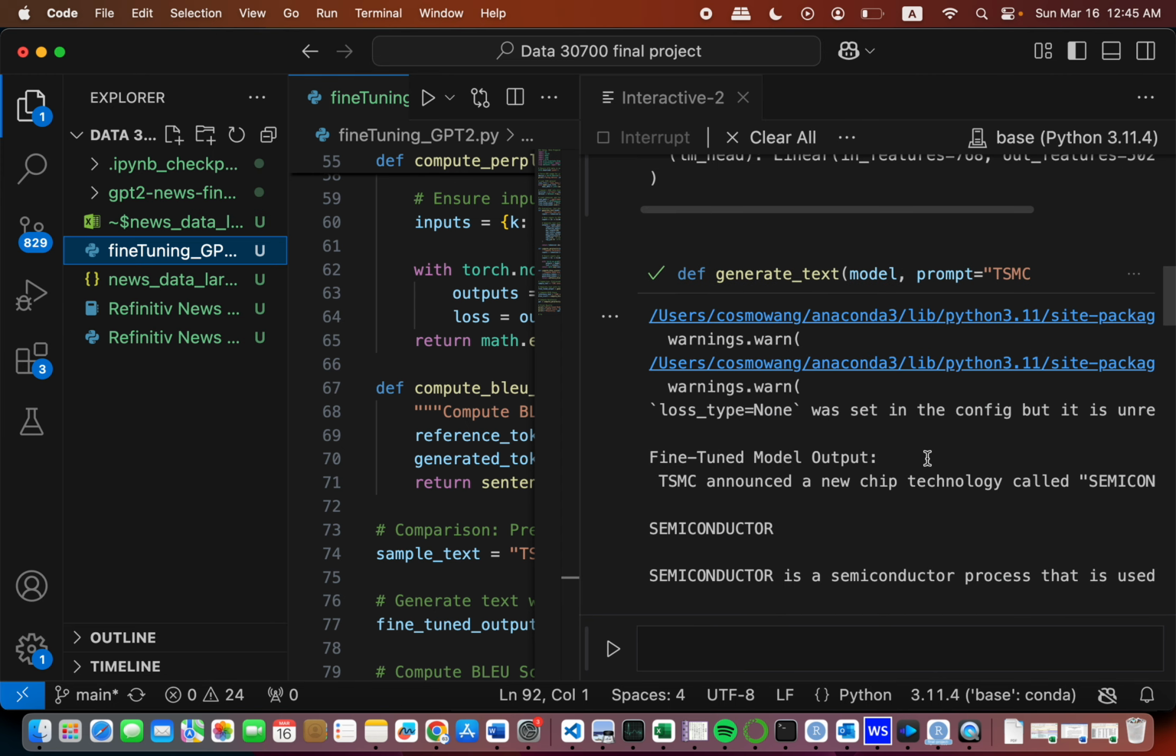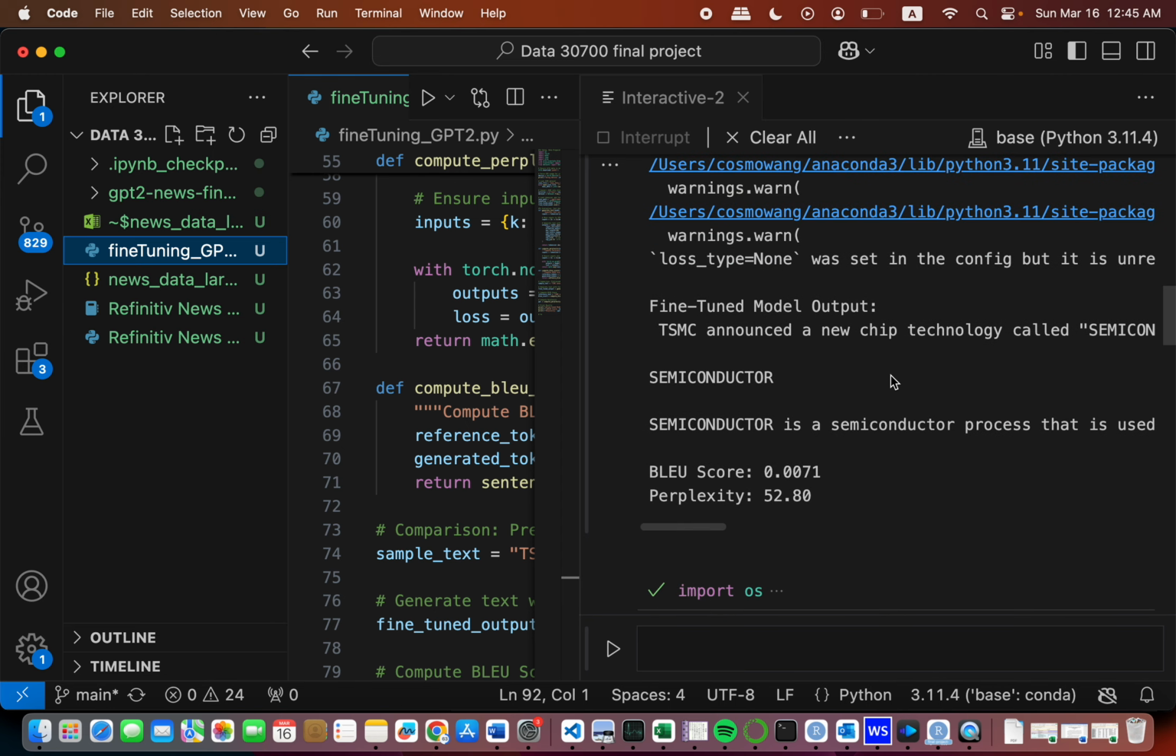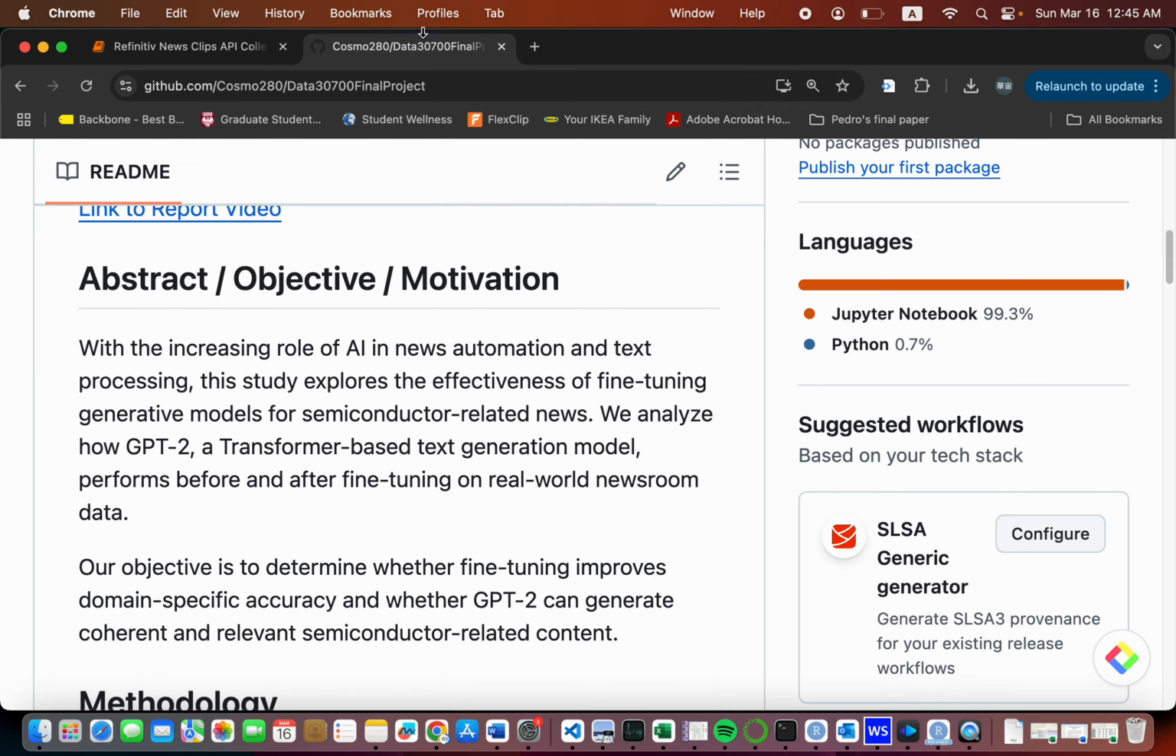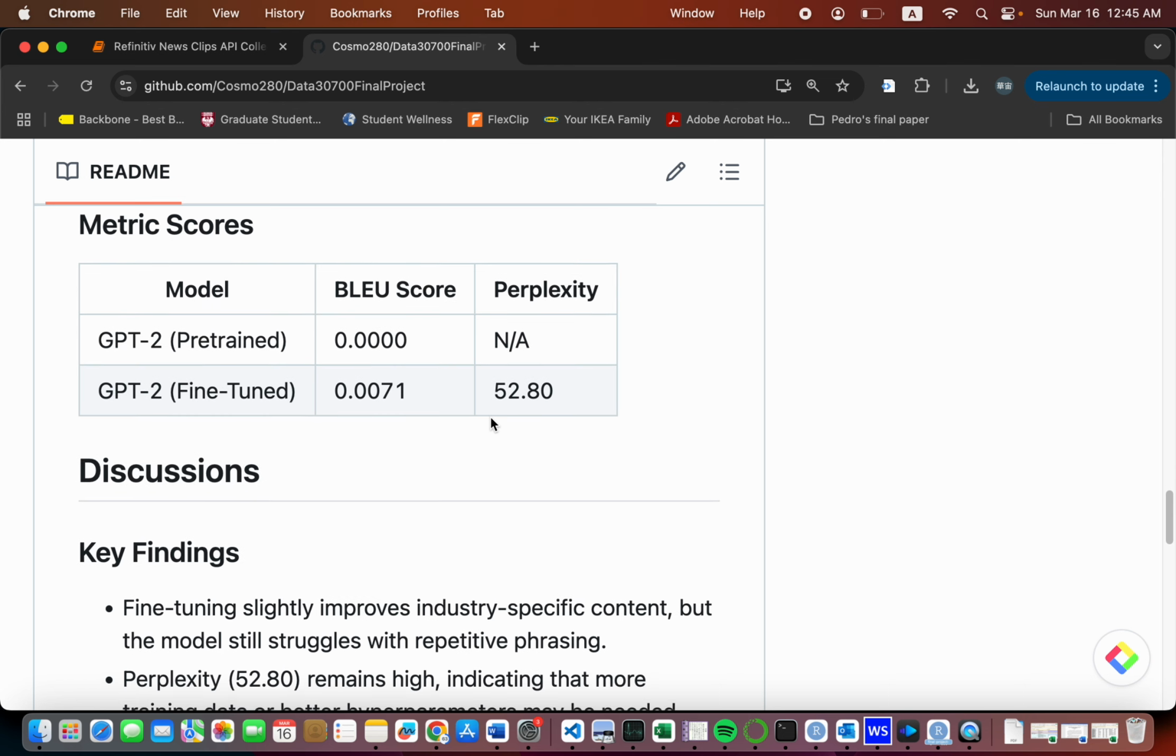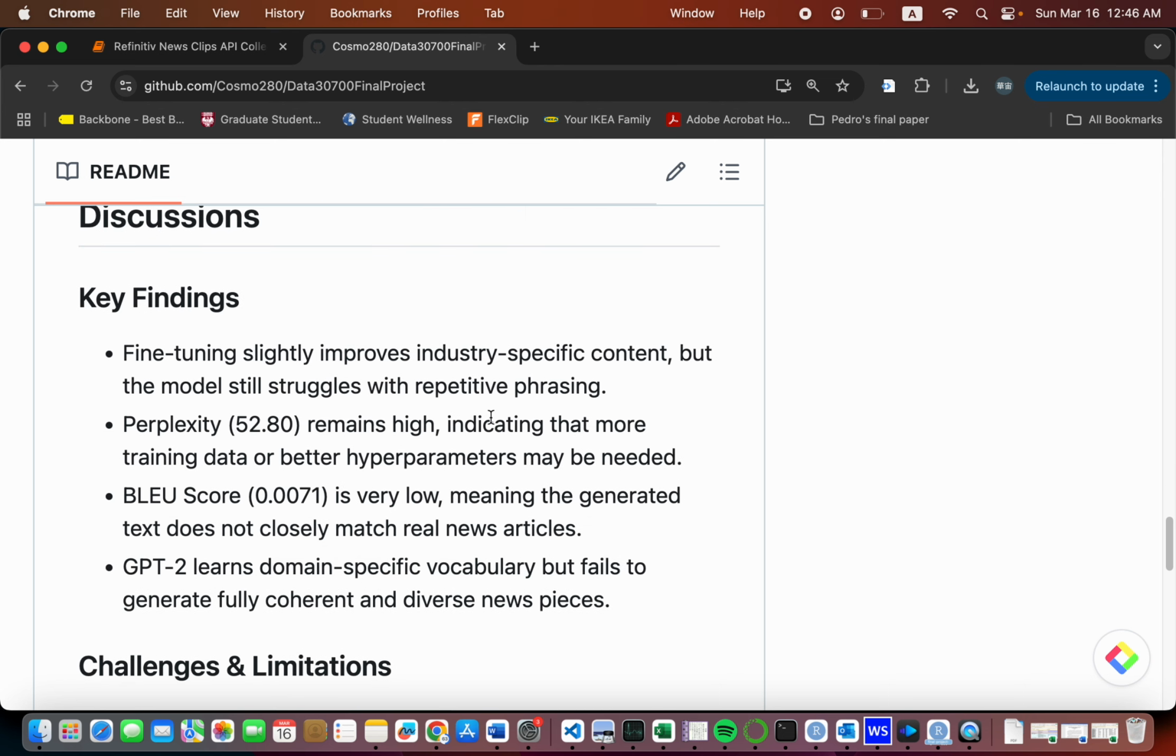So the results showed that I have a BLEU score of 0.0071, which is extremely low, and for perplexity it's 52.80, which means that the model is not performing well. I believe that this probably has to do with the number of data I could input to the model, because there's only 562, but limited by the power of my computer, this is what I can do so far.